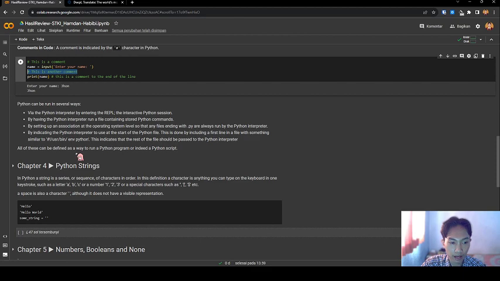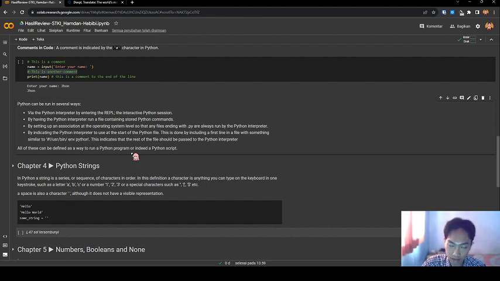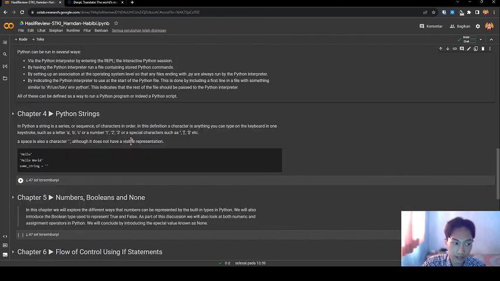This is done by including a first line in the file with something similar to this, user bin env python, which indicates that the rest of the file should be passed to the Python interpreter. All of these can be defined as ways to run a Python program. Next chapter, Python strings.